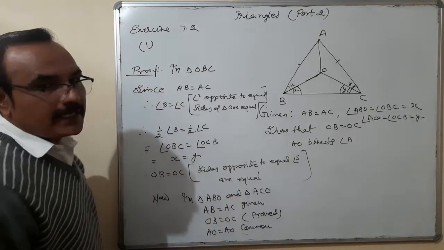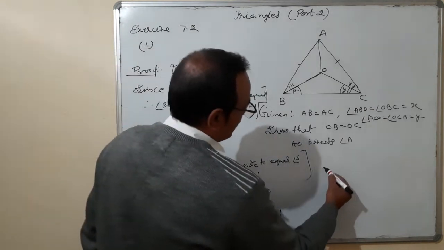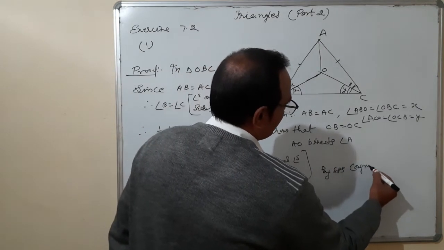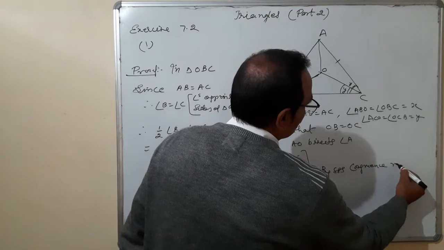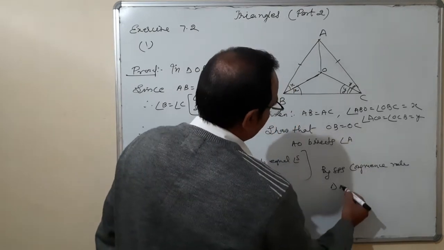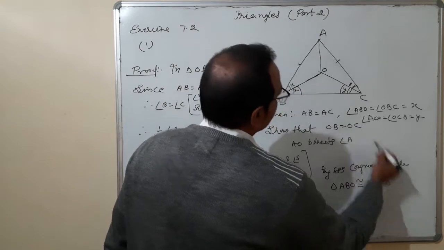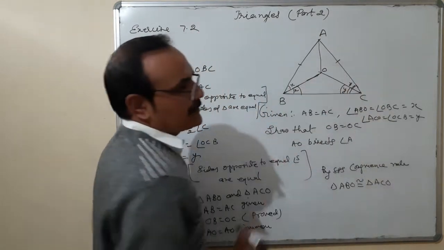By side congruency rule, triangle ABO is congruent to triangle ACO.